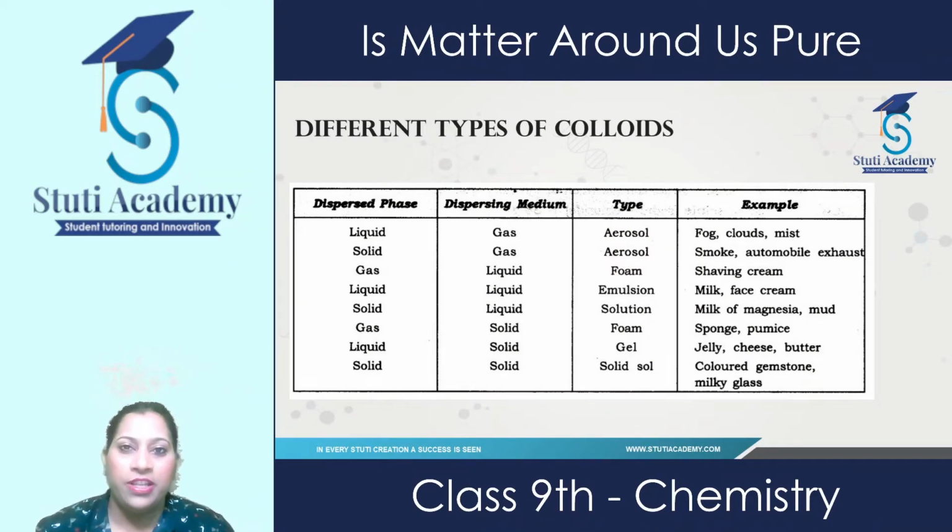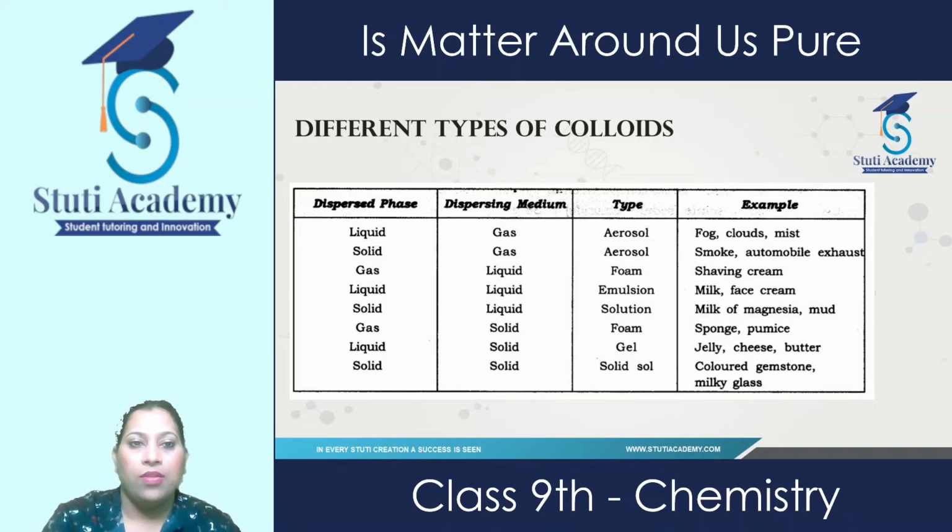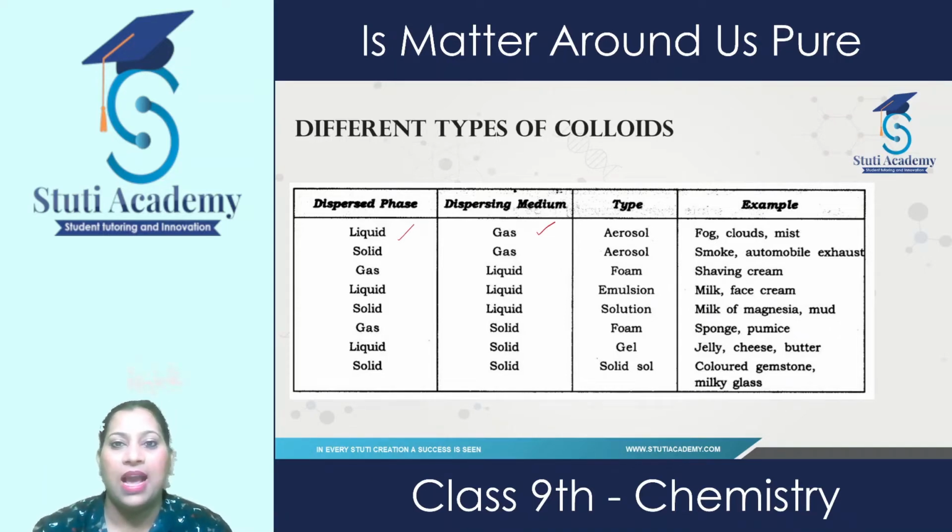Depending upon the dispersed phase and dispersing medium, colloidal solutions are of different types. It is a very important table. If the dispersed phase is liquid and the dispersing medium is gas, this type of colloid is known as aerosol, and examples are fog, clouds and mist. Next, if the dispersed phase is solid and the medium is gas, the type of colloid is again aerosol. The examples are smoke and automobile exhaust.